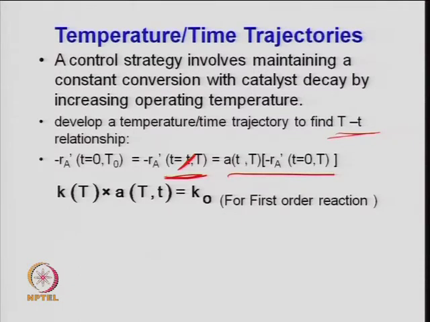So, look here: K at any temperature T, which is the rate constant for the main reaction, will be related to the activity through this expression. So, r_A dash at time t is nothing but the activity, at that time and temperature, multiplied by the rate constant for the main reaction, and that is equated to the rate when the catalyst was fresh, right.